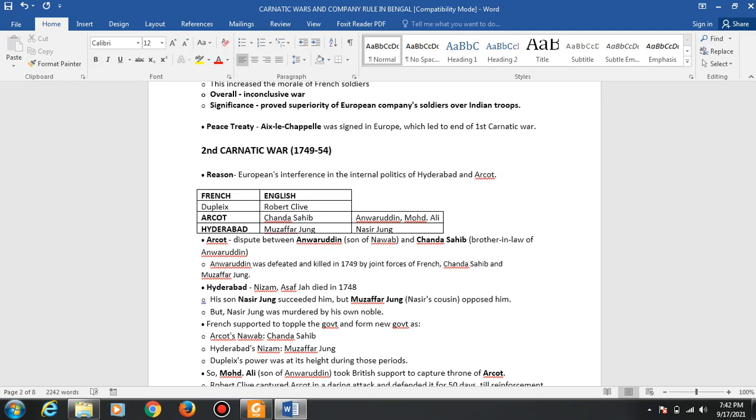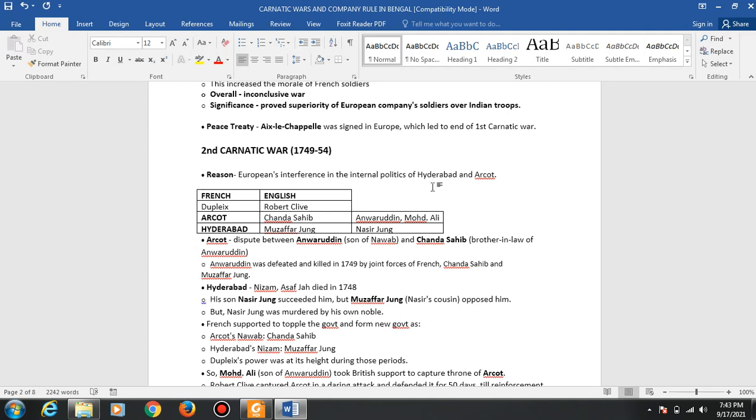There's a story behind this because the Hyderabad Nizam died, and at that time there was a conspiracy or a conflict between the family members of that Nawab, over who was going to run the empire now.